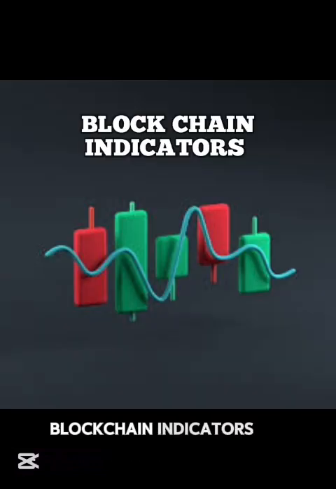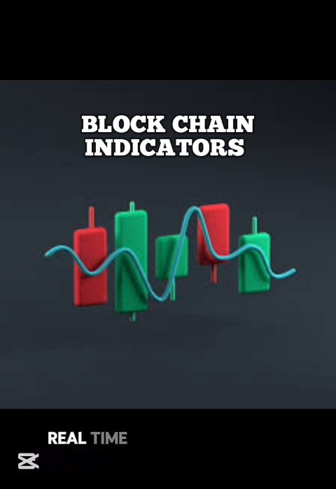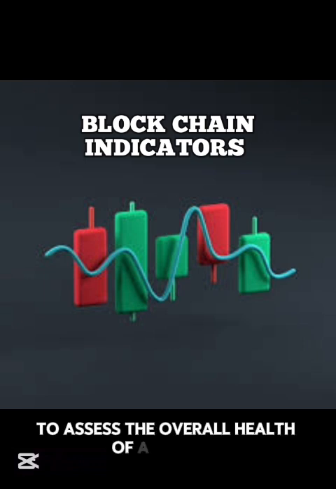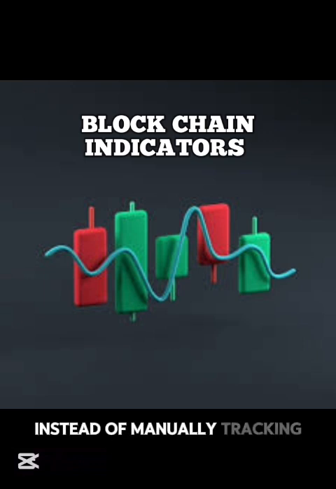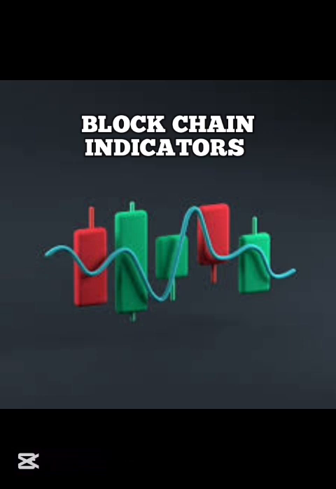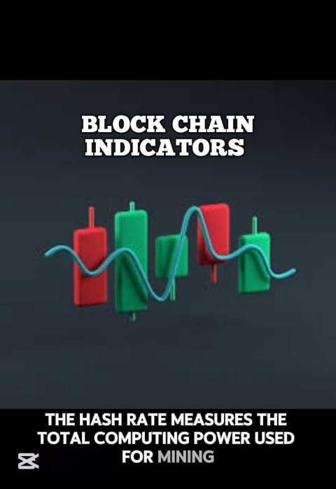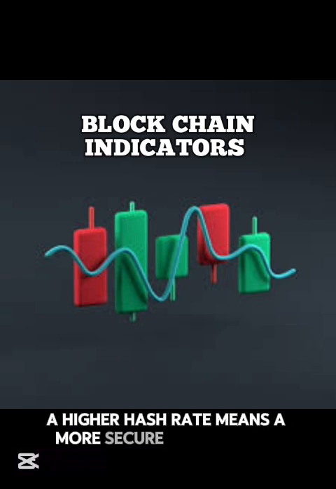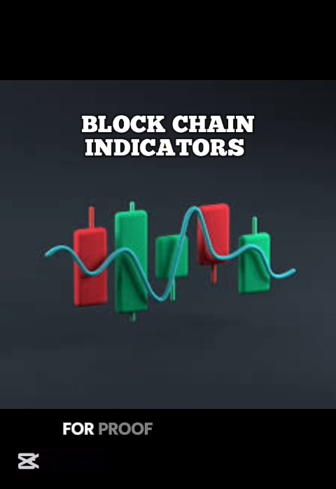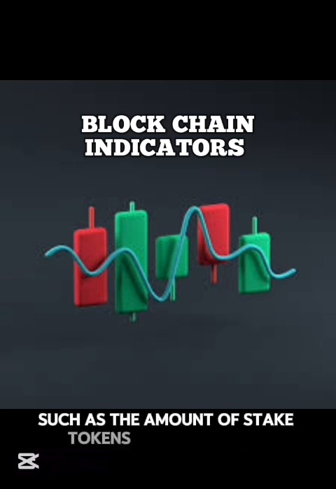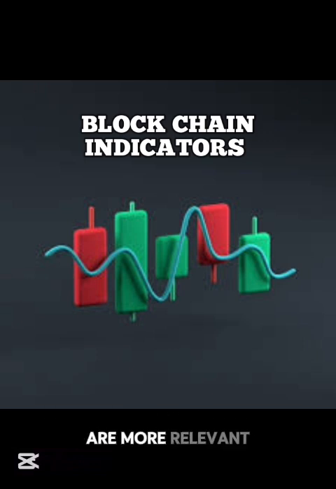Blockchain indicators. On-chain metrics. Blockchain indicators allow traders to analyze real-time network activity to assess the overall health of a project. Instead of manually tracking blockchain data, users can refer to specialized crypto analytics platforms. Hash rate. In proof-of-work (POW) networks, the hash rate measures the total computing power used for mining. A higher hash rate means a more secure and reliable blockchain. For proof-of-stake (POS) networks, alternative security metrics such as the amount of stake tokens and validator participation are more relevant.